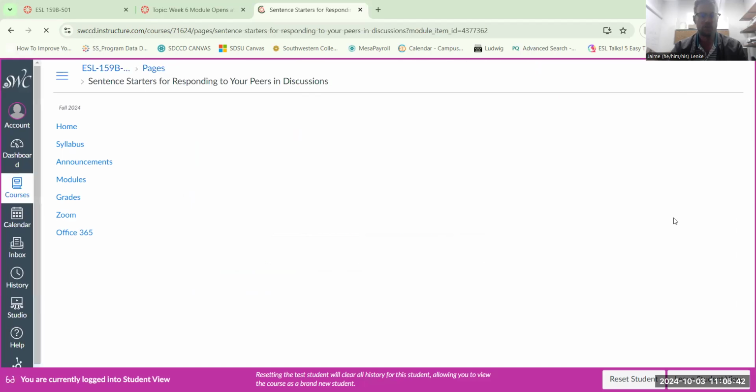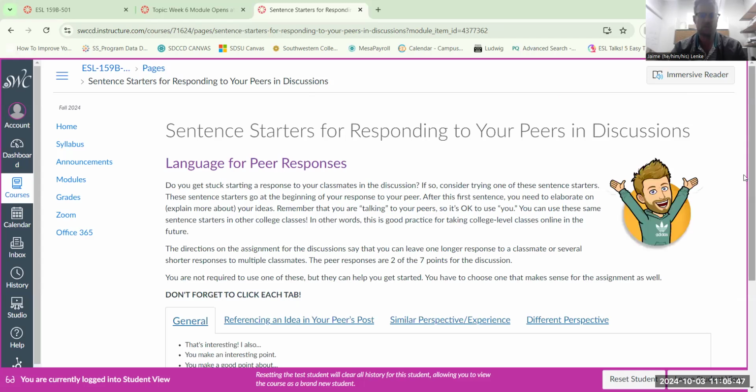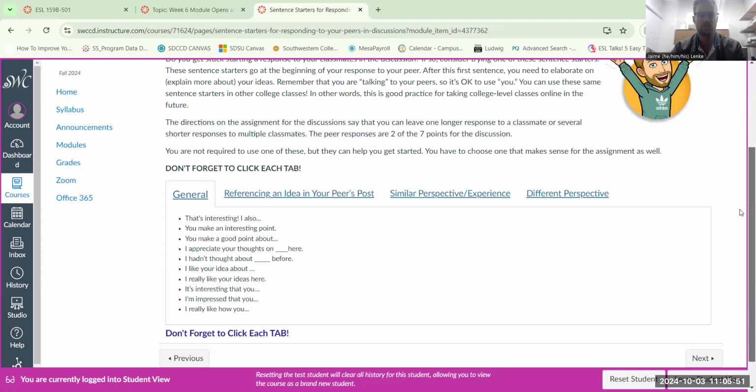Okay, this again is a page that is in every module every week when we have discussions, and this just gives you some sentence starters to work with about responding to your peers, right? So you can respond generally, that's interesting, or I hadn't thought about that idea, or I really like your idea, and then you explain why.